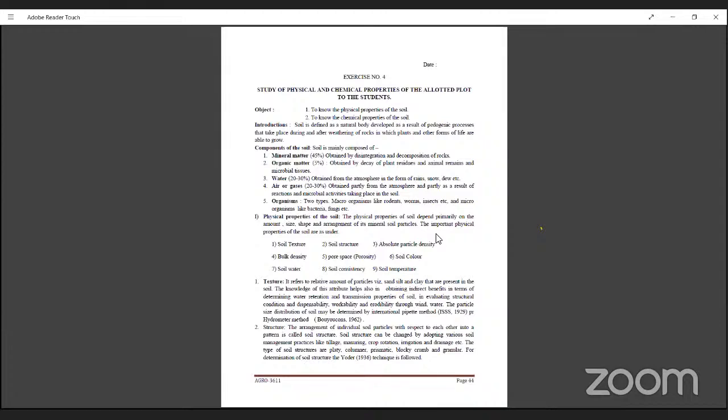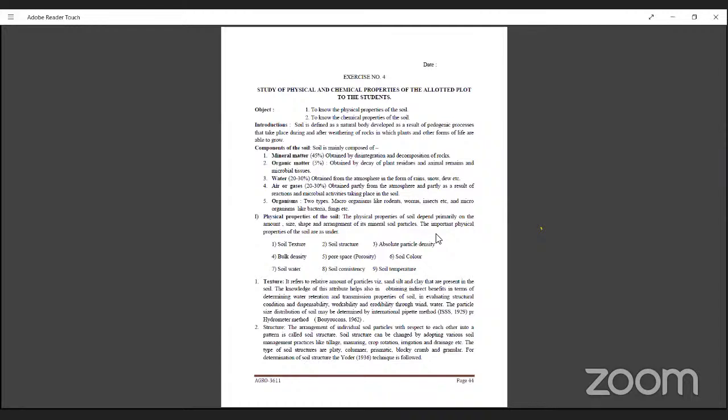And organic matter: what is organic matter? You know it is the decay of plant residue and animal remains in the microbial tissue. It is known as organic matter, containing the carbon element. It is about 5% present in the soil. And water and air or gases are near about in equal proportion in the soil.